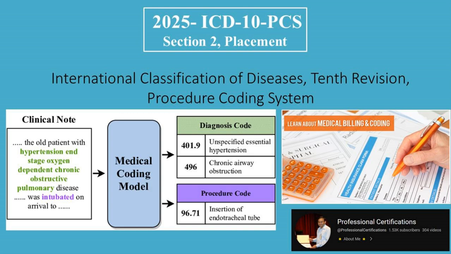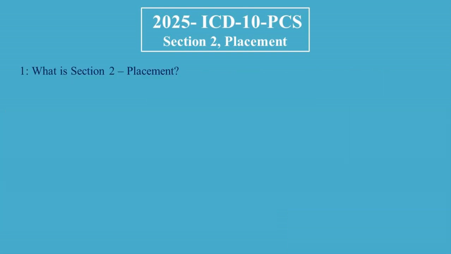In this video, we're covering Section 2, Placement, which includes procedures where something is put into or onto the body, like catheters, feeding tubes, or splints. This section doesn't involve cutting or removing tissue, just placing something to help with care or recovery. Let's break it down. 1. What is Section 2 placement?